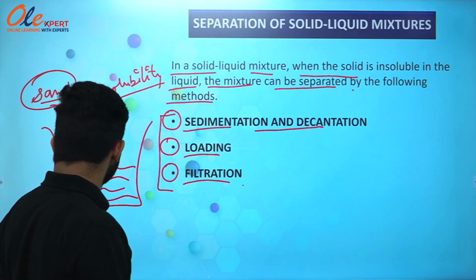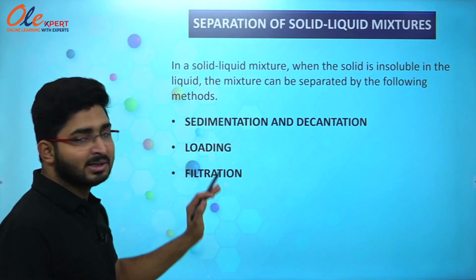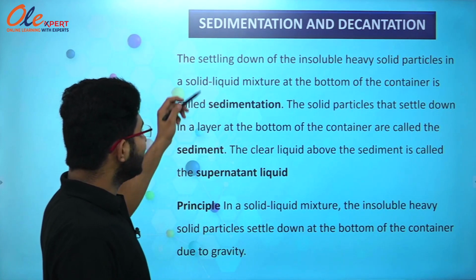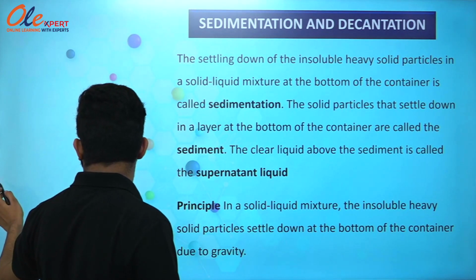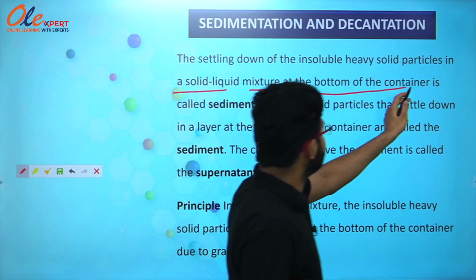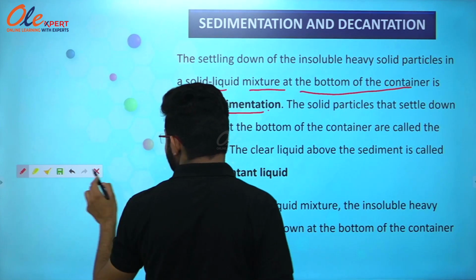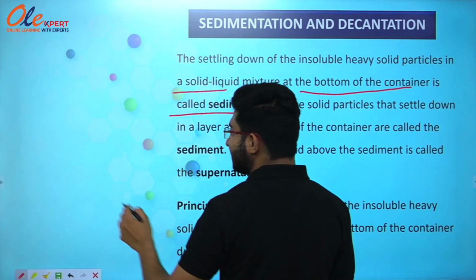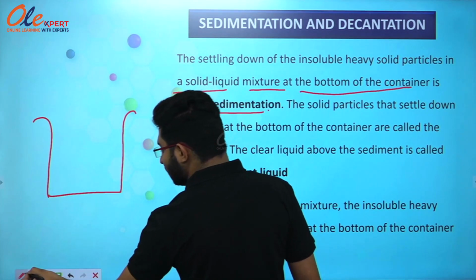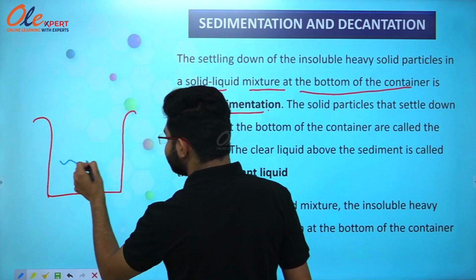Now we are going to study the first method, that is sedimentation and decantation. So what is sedimentation and decantation? The settling down of insoluble heavy solid particles in a solid-liquid mixture at the bottom of the container is called sedimentation. I have taken the example in the previous slide that I have a beaker and there is some amount of water present in it.